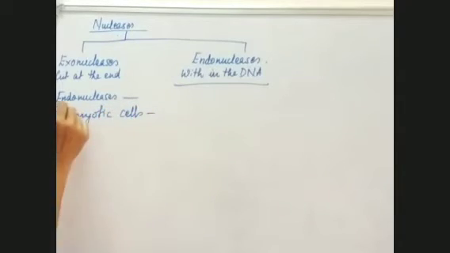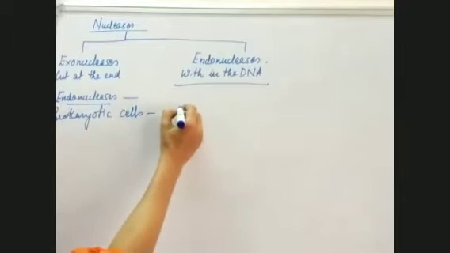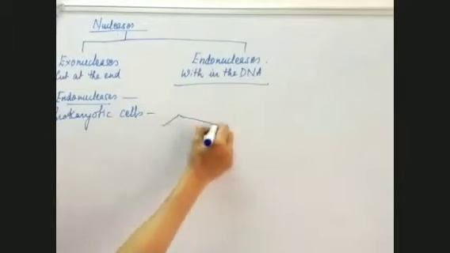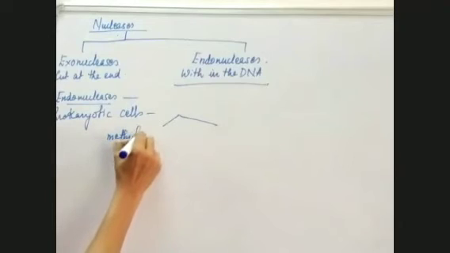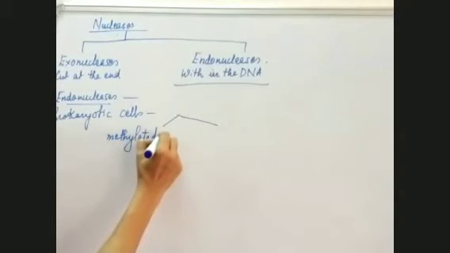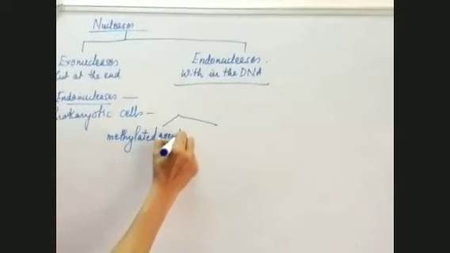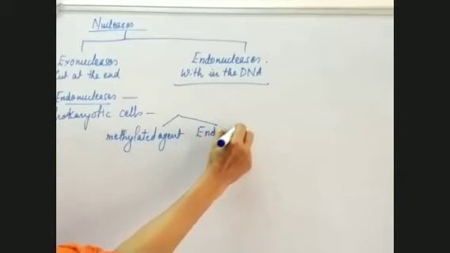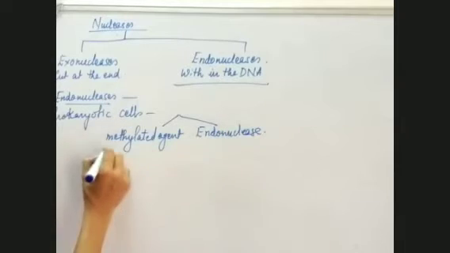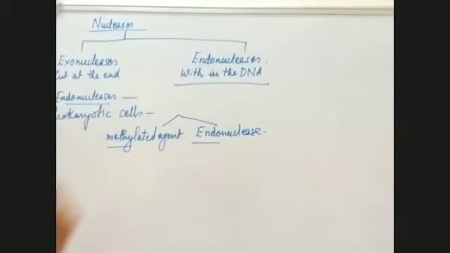That means this particular enzyme is present in two groups: one was the methylating agent and the second was the endonuclease. Now, what is the function of this methylating agent and this endonuclease?